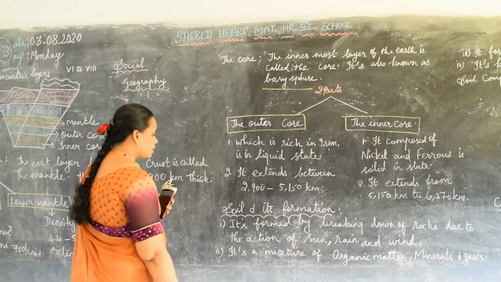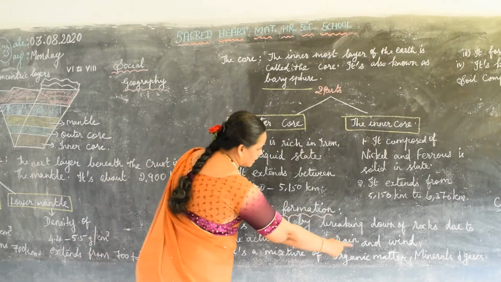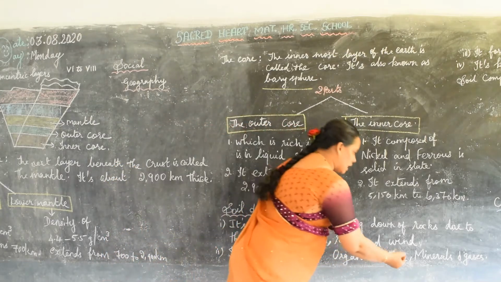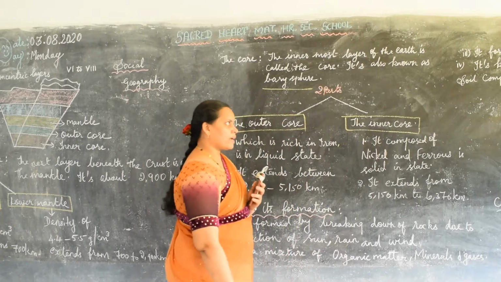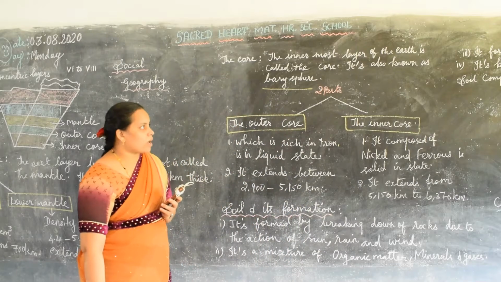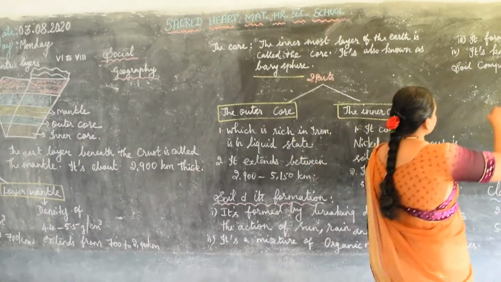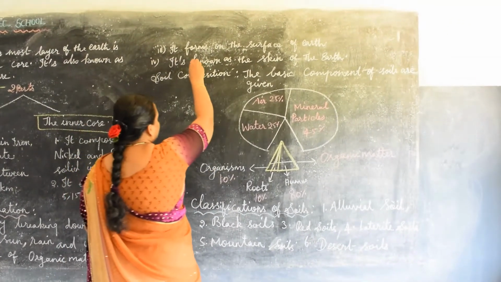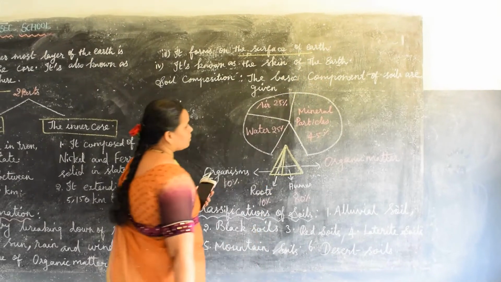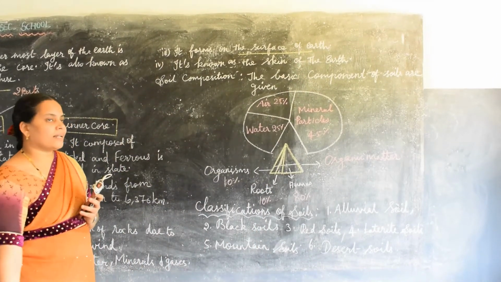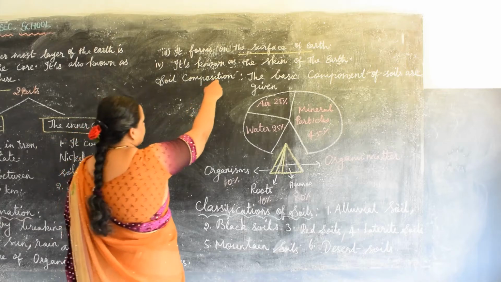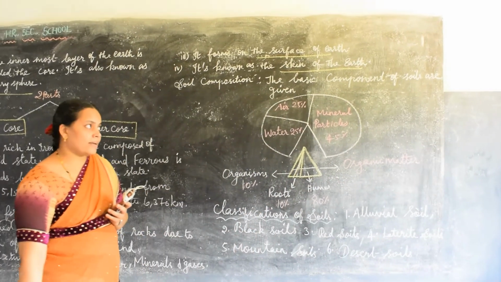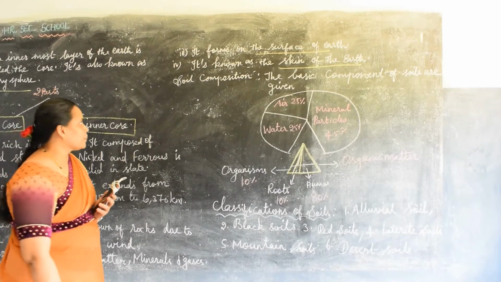Next, it is a mixture of organic matter, minerals and gases. Soil has a lot of organic matter, minerals and gases, all mixed together. The second point is that it forms on the surface of the earth. Soil is abundant on the earth's surface, and it is known as the skin of the earth. That is why we call soil the skin of the earth.